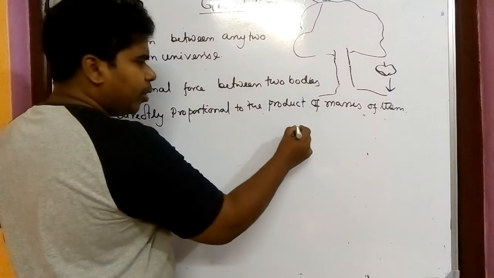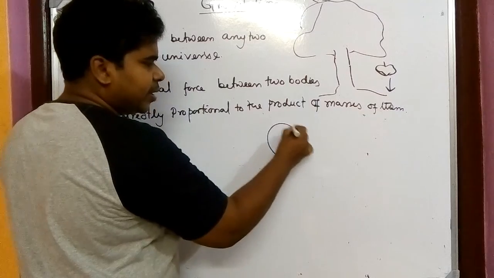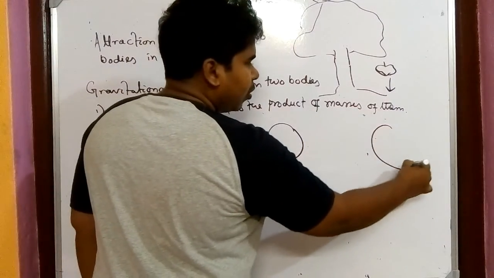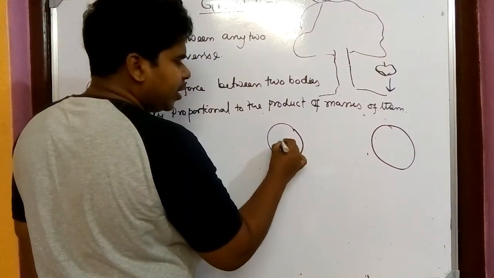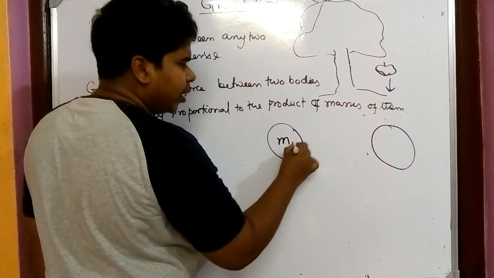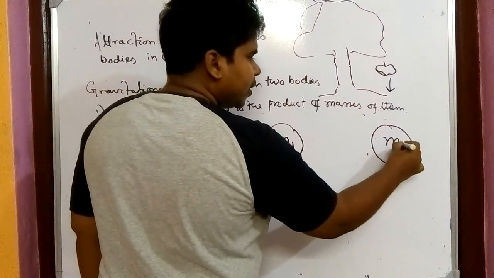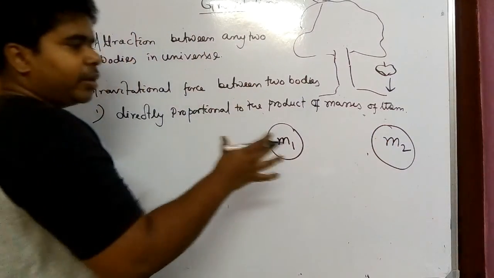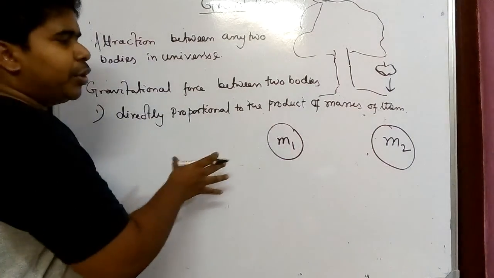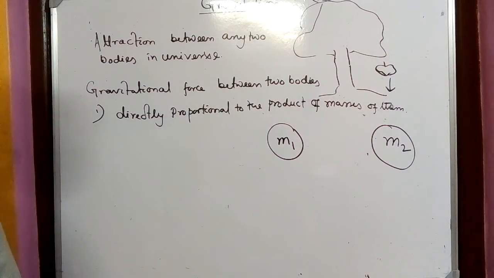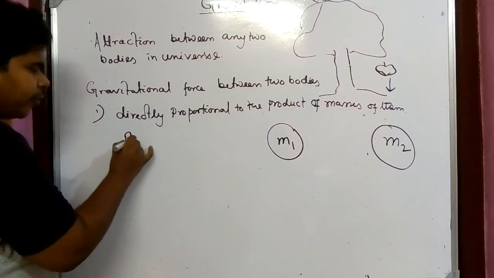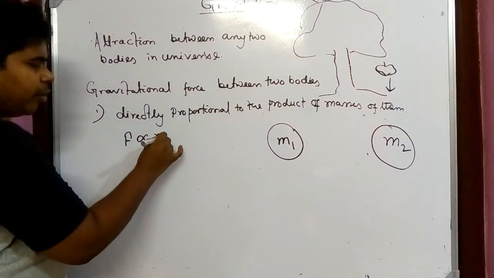If I am talking about one body, it is here, and another body, it is here. Its mass is m1, its mass is m2. The attraction force between these two bodies depends on the product of their masses, that is, F proportional to m1 into m2.